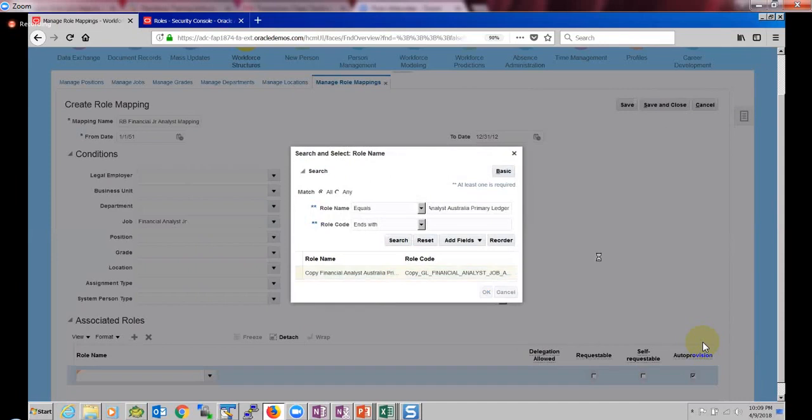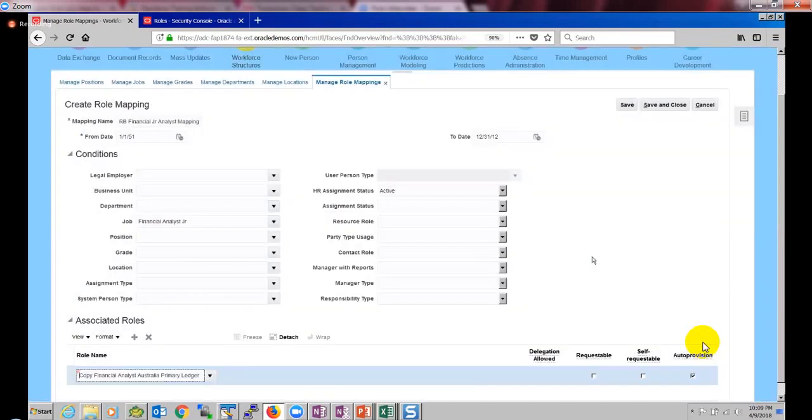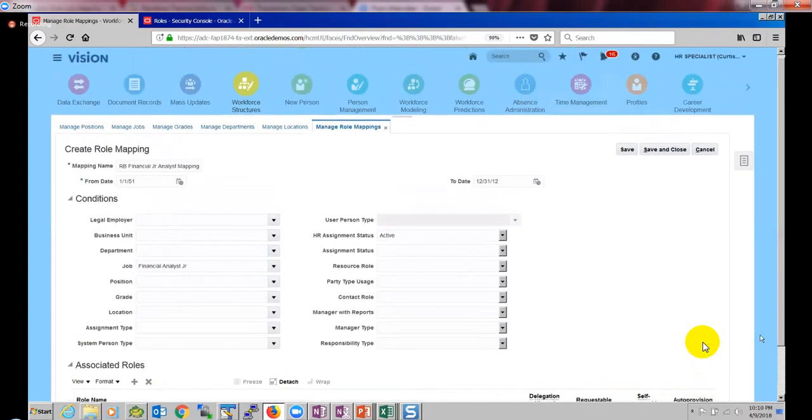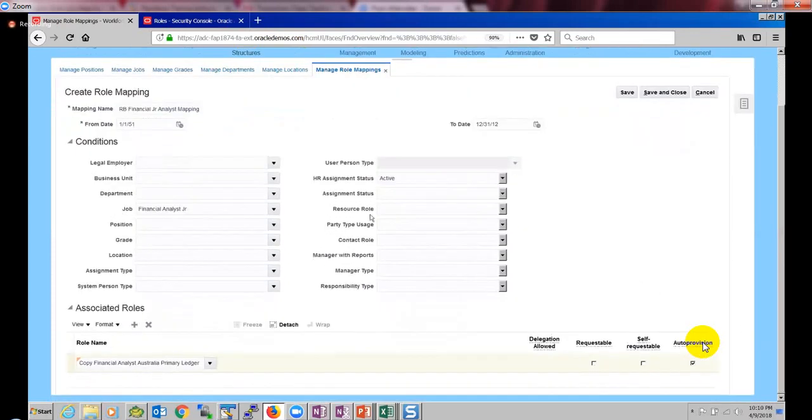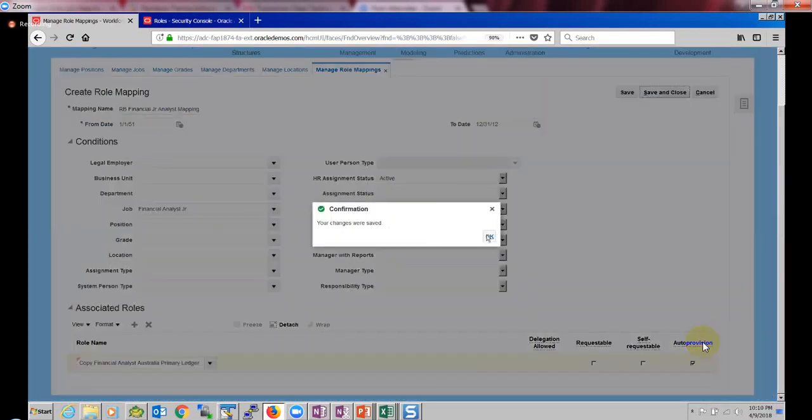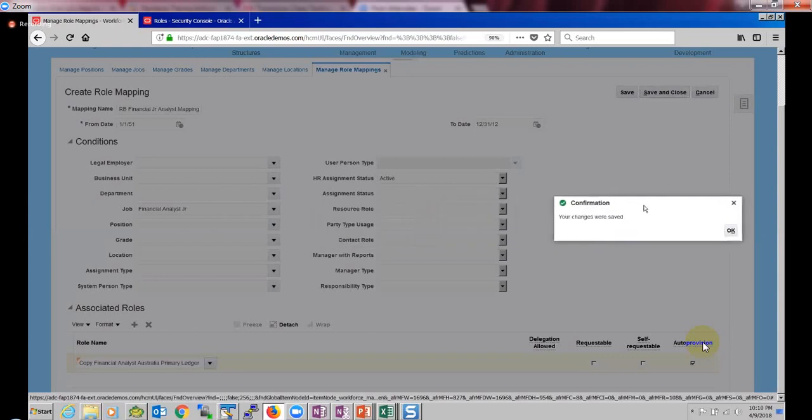Here, I want to assign this job role to this user through auto provision. So now if I save and close, I have the mapping. If these two conditions are satisfied, then this role should get provisioned automatically.